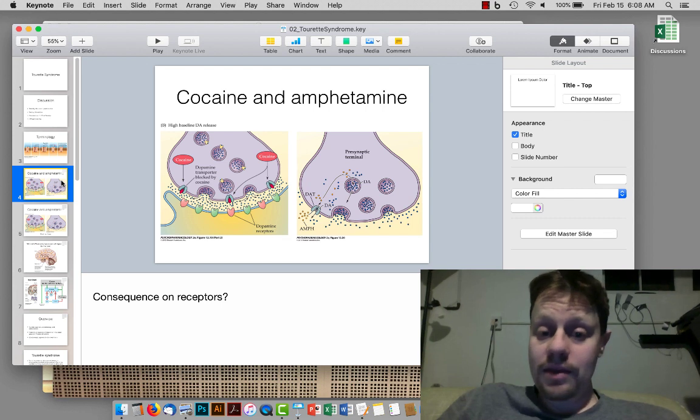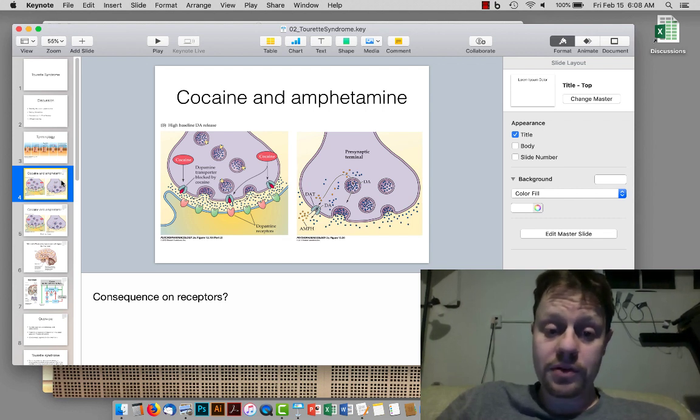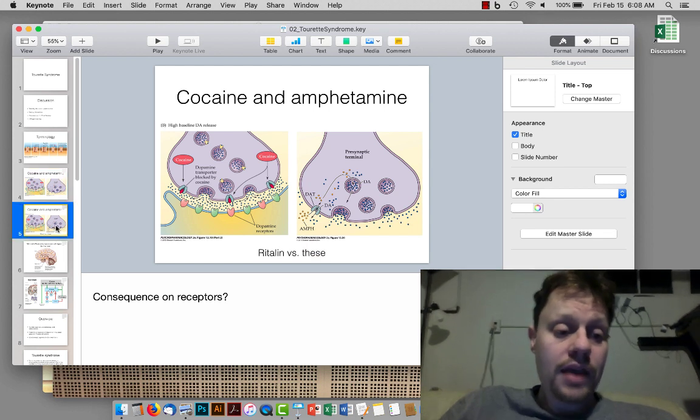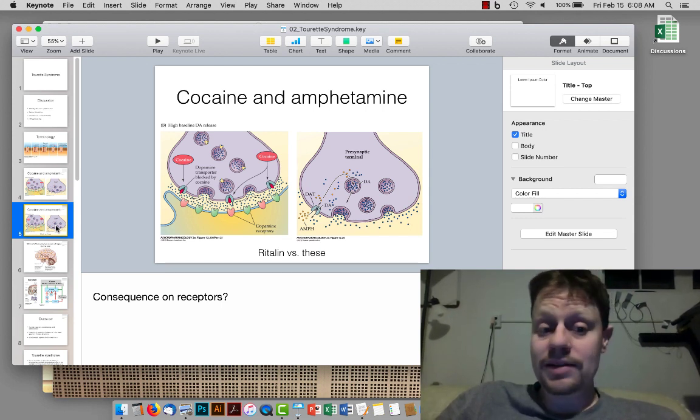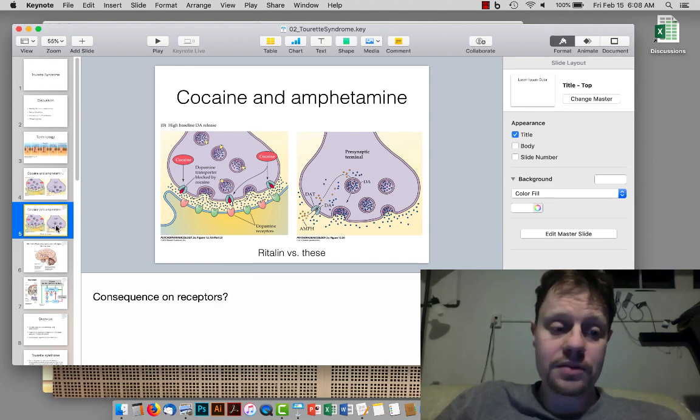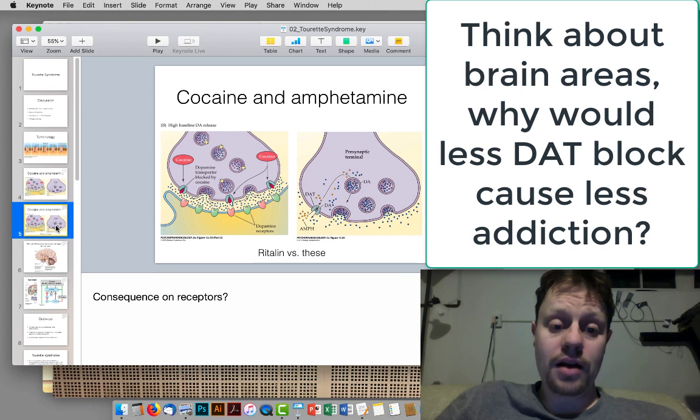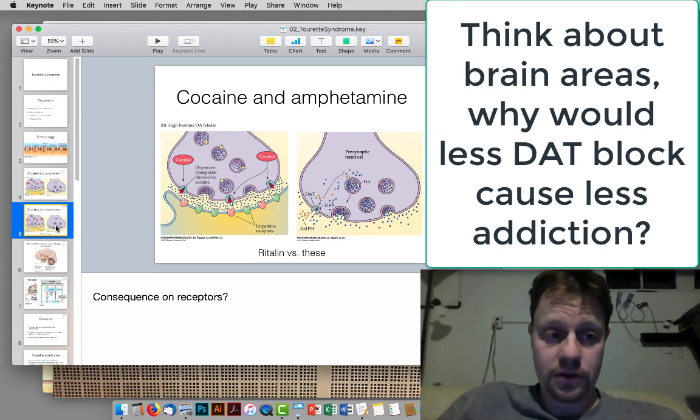Amphetamines and methamphetamines not only stop the transporter from removing dopamine, but actually start to reverse it so that it squirts more dopamine out into the synaptic cleft. Interestingly, Ritalin is actually less addictive and gives less of a high than cocaine because unlike cocaine, it is not quite as selective for the dopamine transporter, but instead also binds to and blocks the serotonin and norepinephrine transporters.